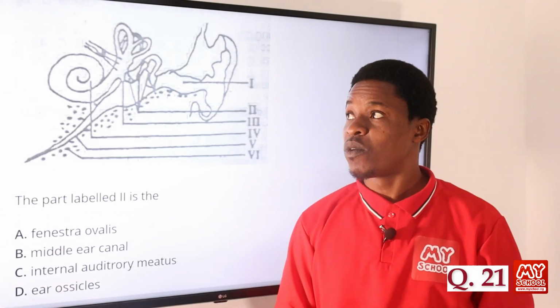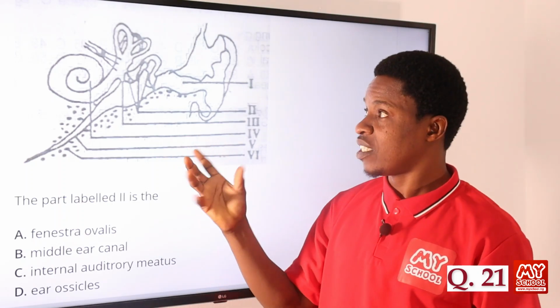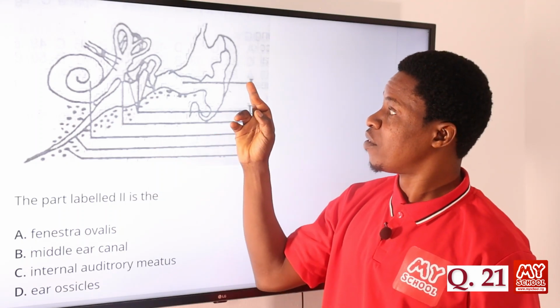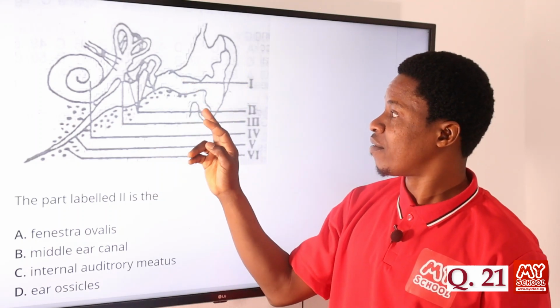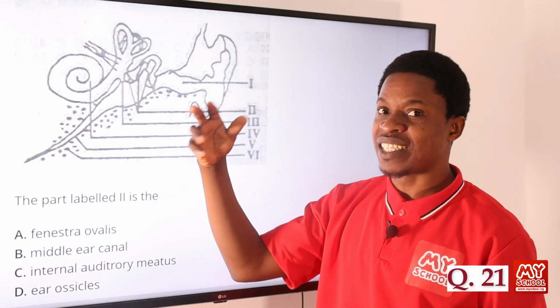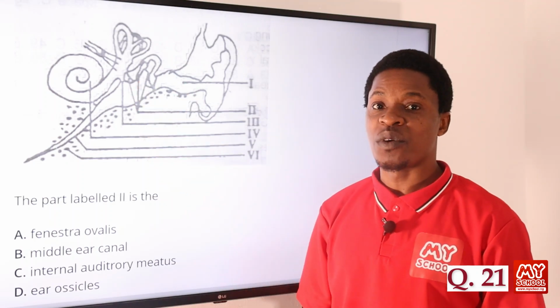Now question number 21. It is still a continuation of the diagram we just dealt with in question 20. You can see that is still your human ear. We have Roman figure 1, that's the ear canal. We have Roman figure 2. You can see the 3 arrows pointing at the 3 tiny bones that we call the ear ossicles.